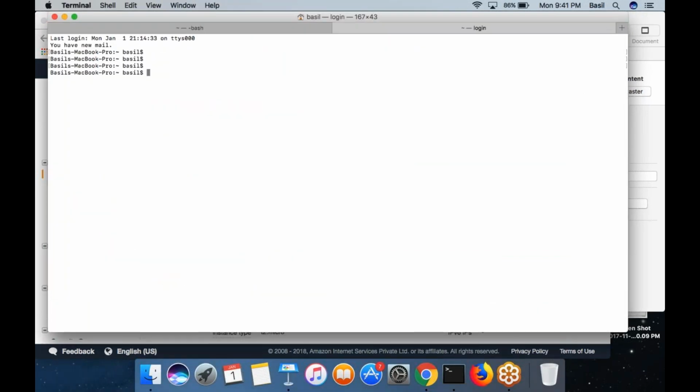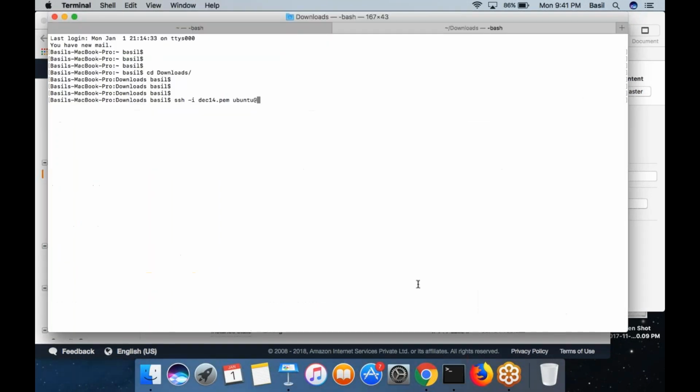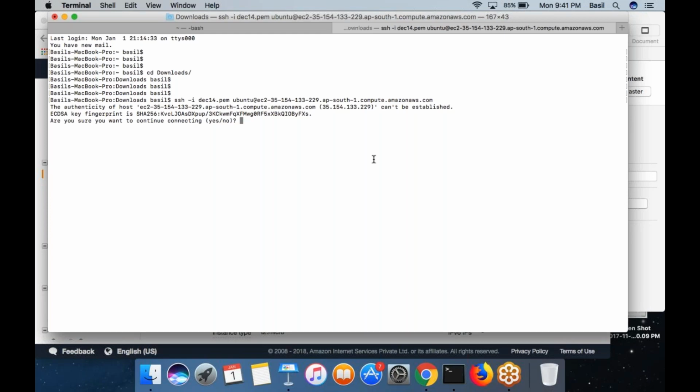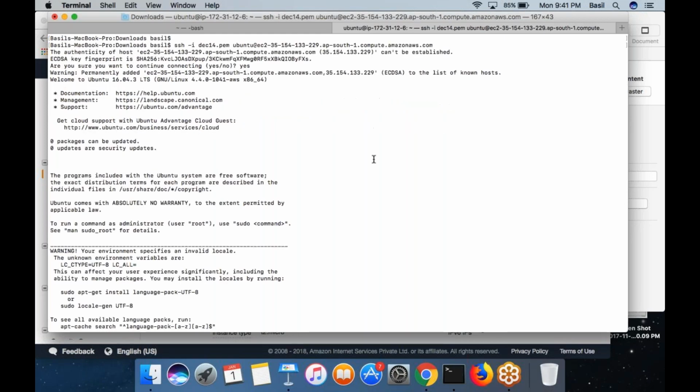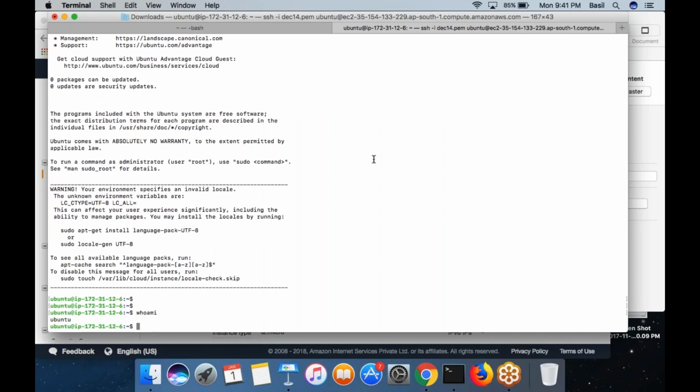I will open a new tab and run the ssh -i command, the same command that I used before. In your case, you are using PuTTY. In my case, I am using the ssh command from the Mac terminal: ssh -i, the private key, then ubuntu@ the IP address of the machine that I have created. Run this command. Then I am logged into the remote machine as user ubuntu. Fine.